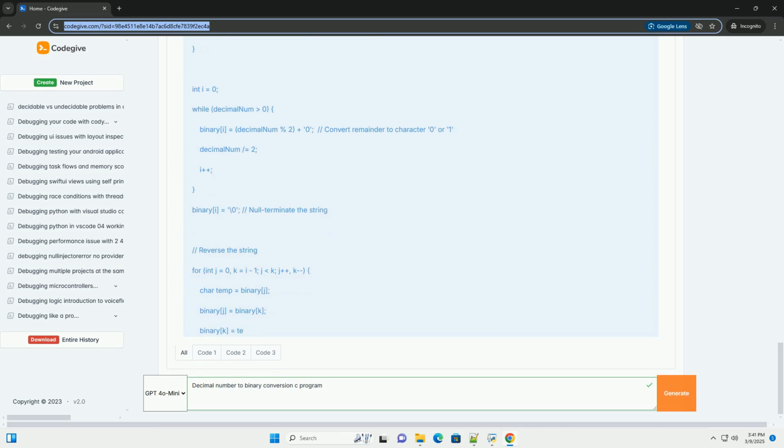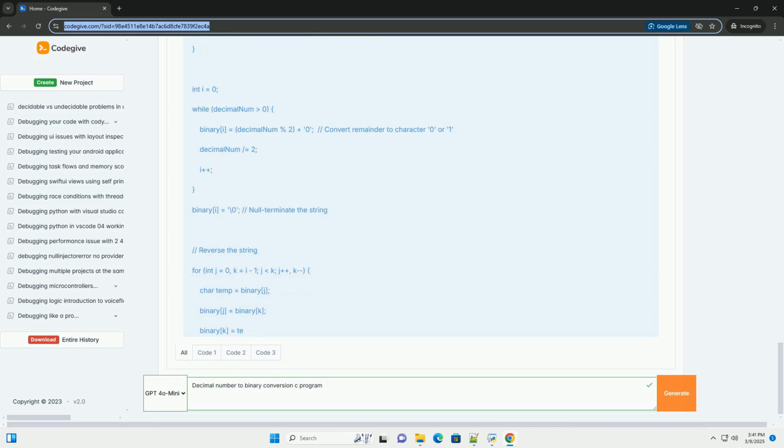decimalToBinary_integer, int decimalNumber: this function attempts to store the entire binary number as a long integer. Limitations: this method has a limitation, it can only handle decimal numbers that result in binary representations that fit within the range of a long integer. It's good for relatively small decimal numbers. It uses the same repeated division logic. It constructs the binary number by multiplying each remainder by a power of 10, to place it in the correct digit of the binary number, and adding it to the binary number.